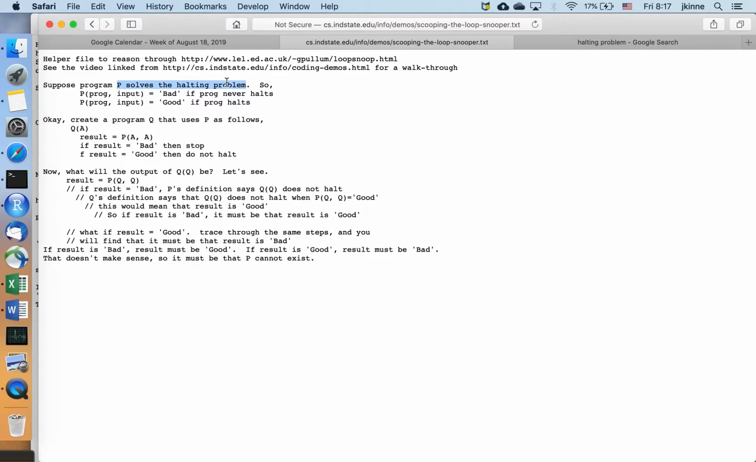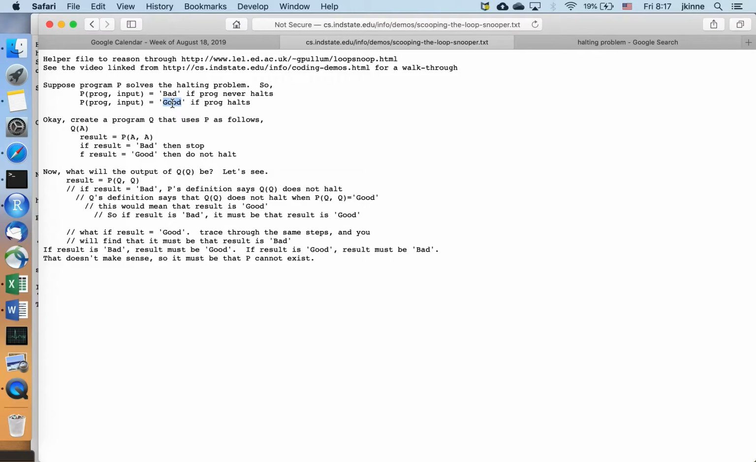Let's just go ahead and assume that we have some program P that solves the halting problem. So no matter what program you give P, it's going to figure out whether there's an infinite loop or not. This is the behavior then. You give P, this notation here means you give the program P some other program to check and an input for that program, and P is supposed to tell us whether this program with this input halts or not. If this program with this input never halts, P is supposed to say bad. If this program running on this input stops eventually, then P is supposed to say good.